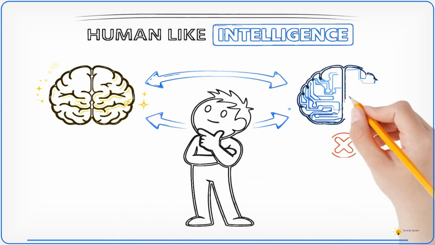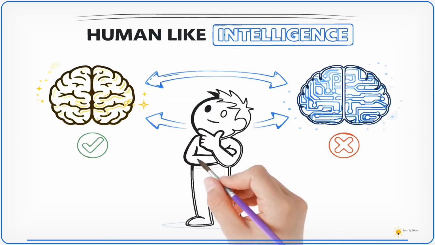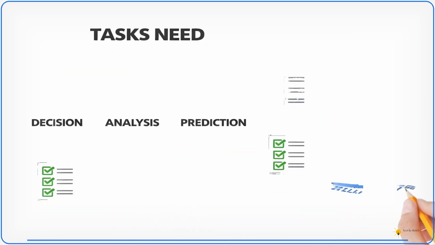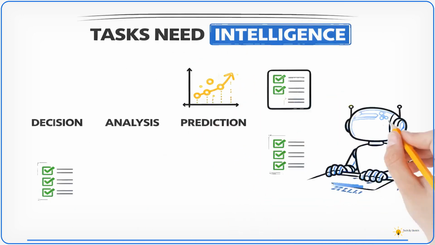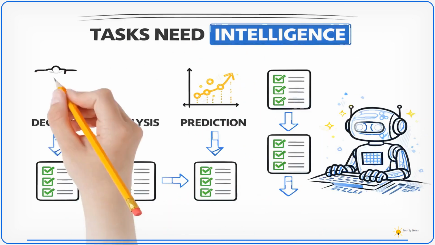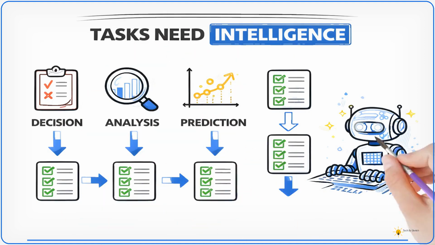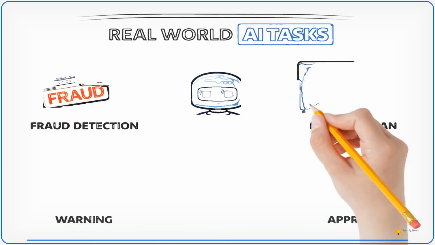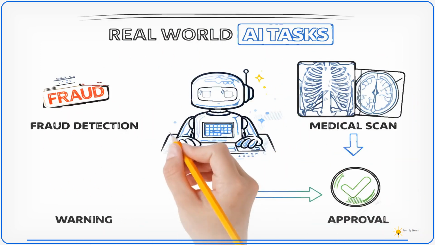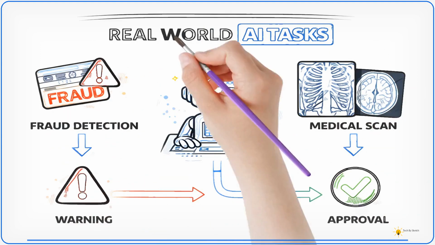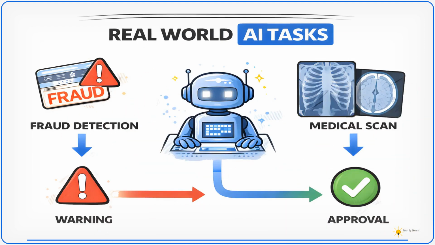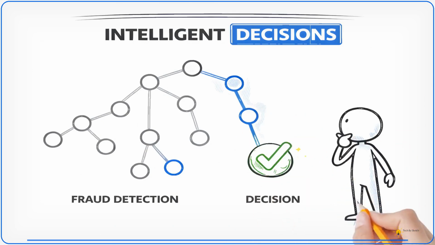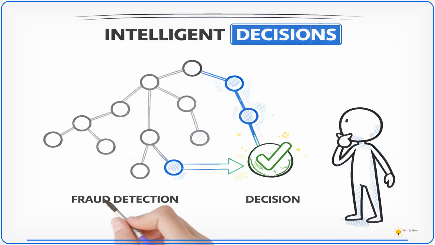AI refers to systems that exhibit human-like intelligence, meaning they can reason and make decisions. More formally, AI enables machines to perform tasks that normally require human intelligence, such as reasoning or problem-solving. For example, a system can detect anomalies in transactions or perform medical image diagnosis using patterns. These are typical AI-driven tasks. The core idea is straightforward. We design systems capable of intelligent decision-making, similar to how humans operate.